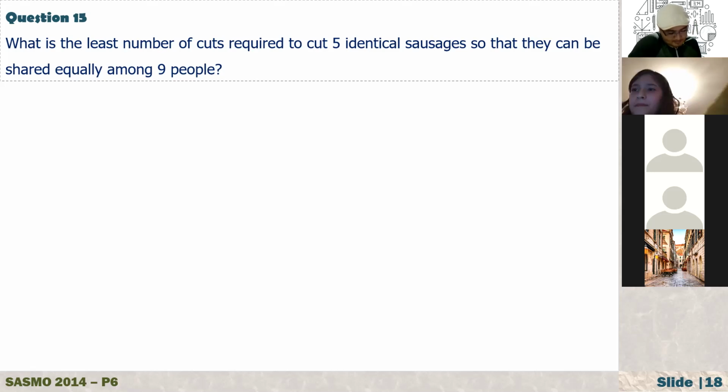What's the least number of cuts required to cut 5 identical sausages so that they can be shared equally among 9 people? You have 2 minutes, okay? Think, let's see what you can get. Did you understand the question? Yes. Good. You can put them together. Let's discuss it after 2 minutes. Let me try one more time. Last time, actually, I got 5.